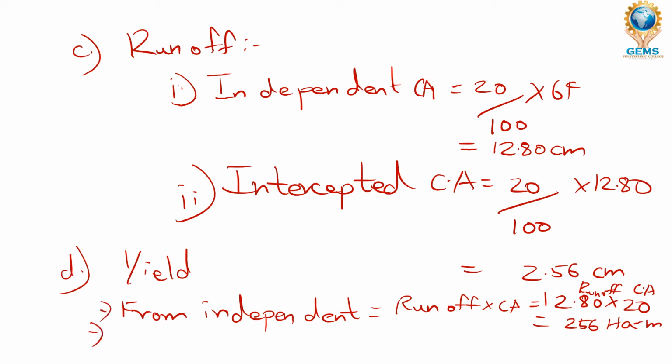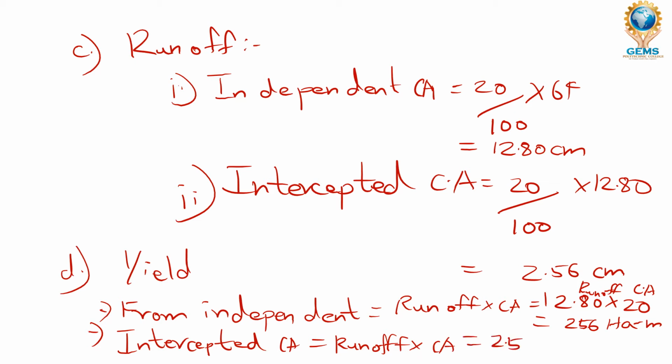Now we are going to find out for the intercepted CA, which is equal to runoff into catchment. Which is 2.56, which we have found out as intercepted catchment area runoff, and this is 100. 100 is our intercepted CA's total area, right? That is being given in the sum, and I have written it in the first slide itself. If you want to refer to it, you can refer to it. So 256 hectare per meter.